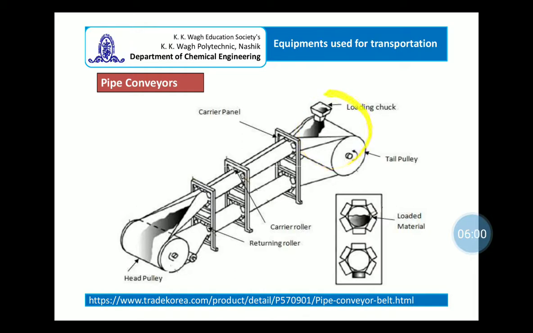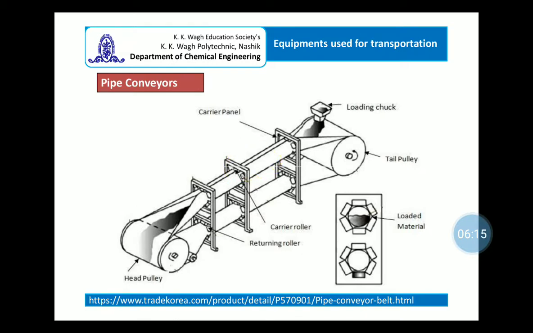You can see this is the entry point, this is the exit point, and between the entry and exit point, with the help of idler and carrier panel, the belt is converted into the pipe.